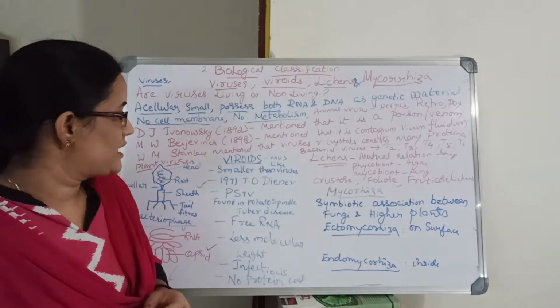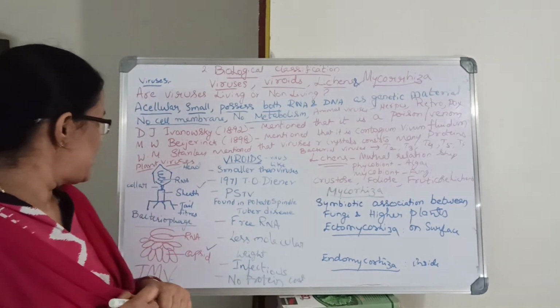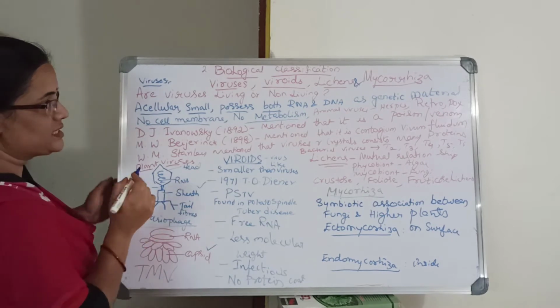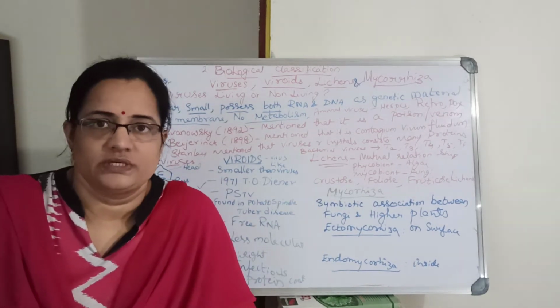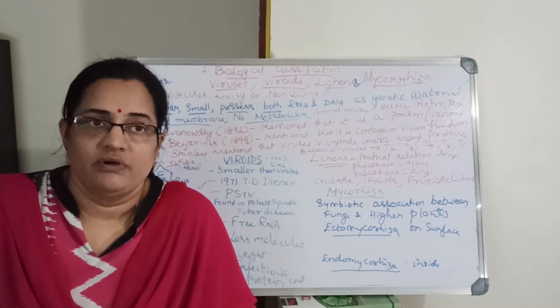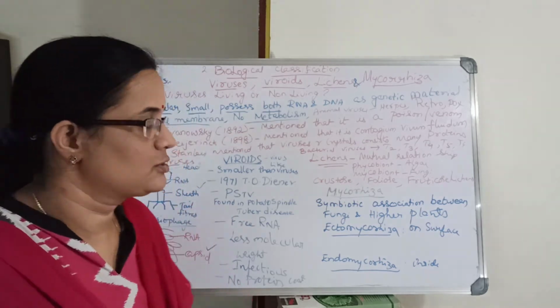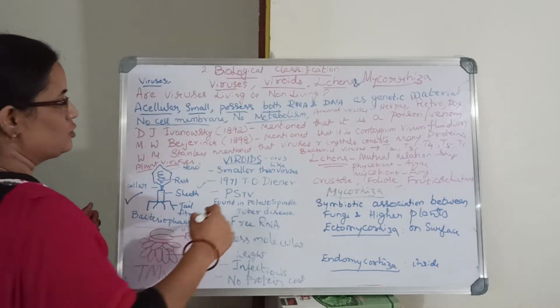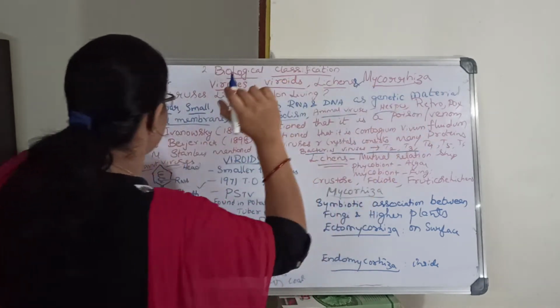Again, when a virus attacks bacteria, it is called a bacteriophage. This is a diagram of a bacteriophage. There are different kinds of bacteriophages, such as T2, T3, T4, T5, T6, so many. These are the examples for those.